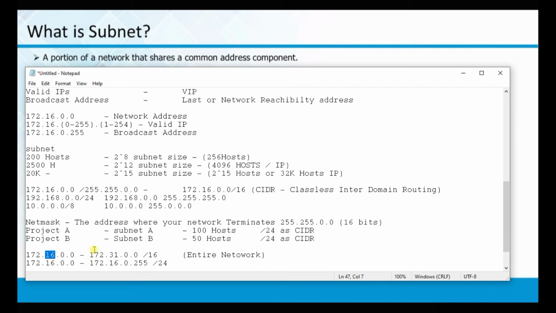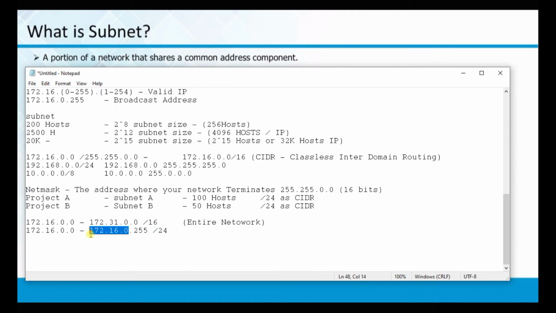See here also, /16. This is 31, the large one. I am choosing one of the networks. With /16, the first two parts are common. Here the first three are the same, because we have given /24. With /16, the first two should be the same. This is one subnet, subnet A. The second subnet I'll choose like this: 172.16.1.0 to 172.16.1.255/24. This is subnet B.